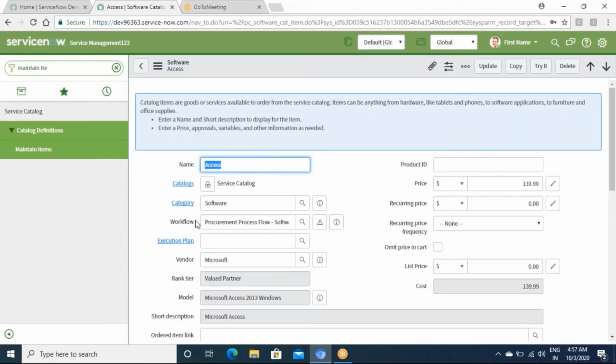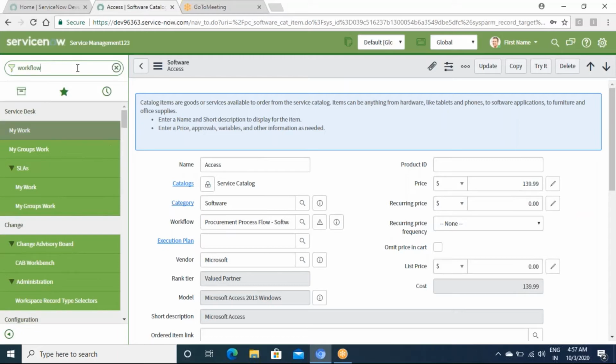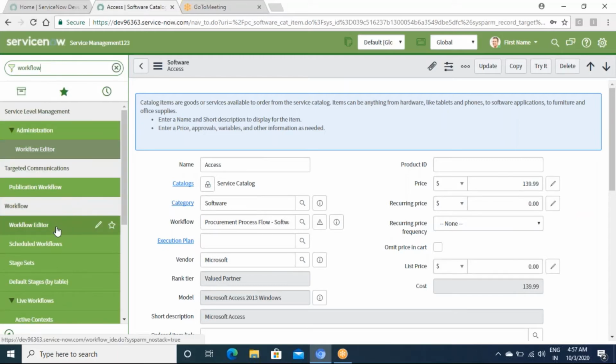See, this is the workflow. We will be covering workflows also in our session: how do we create a workflow and then how do we associate a workflow to a catalog item. There's a whole drawing board for workflows in ServiceNow. Workflows are nothing but flow diagrams, if anybody can relate to that. So you go to the workflow editor.